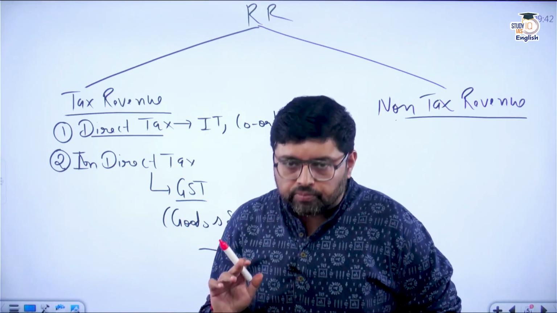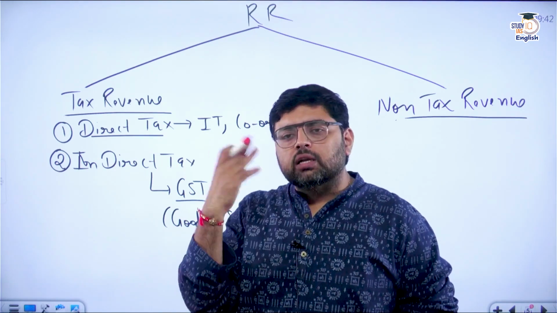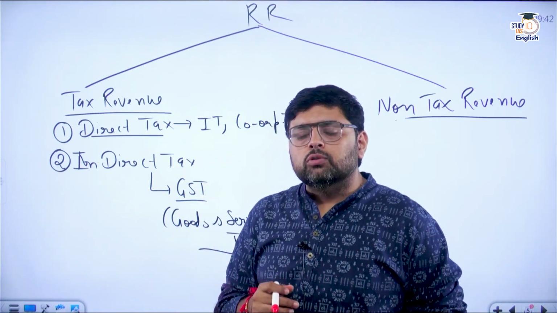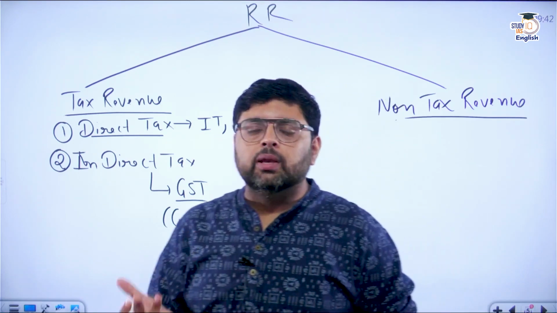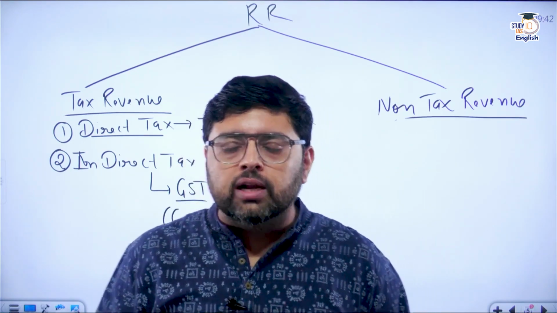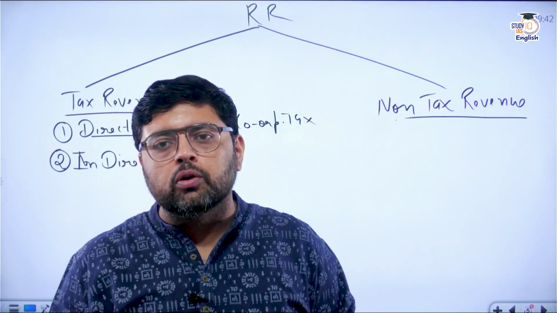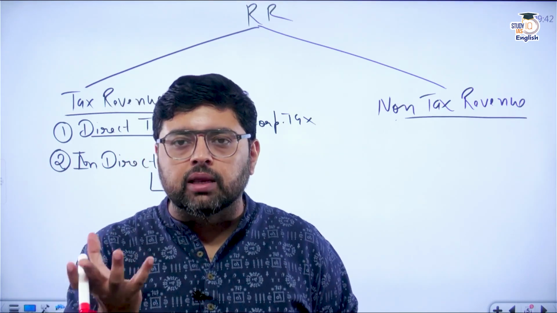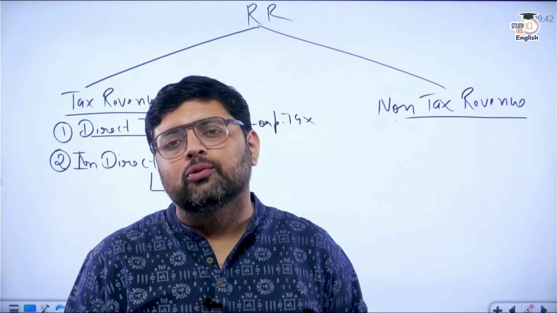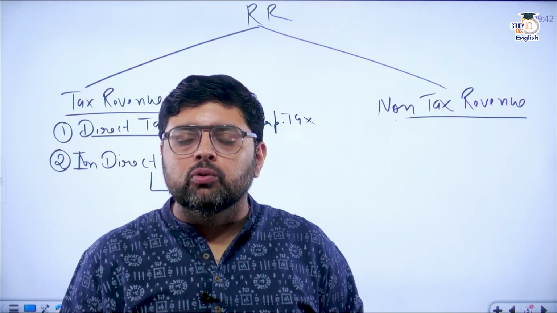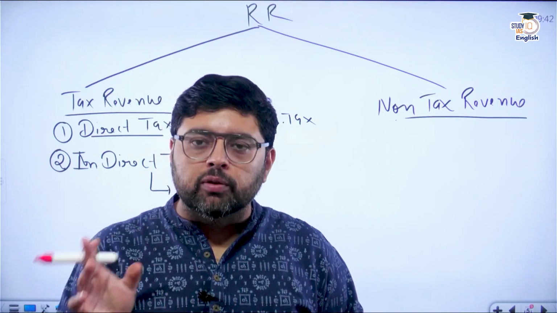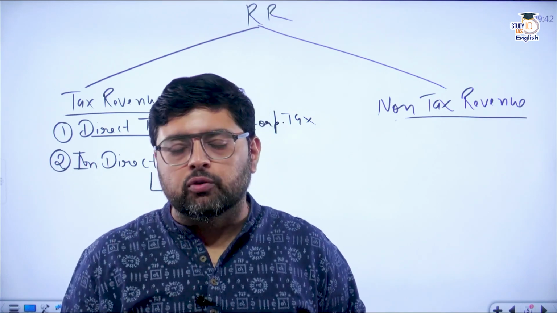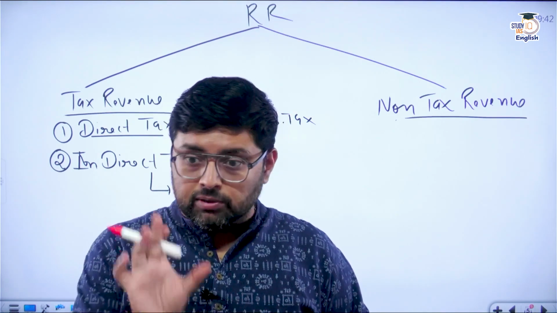For example, if you started a new job or a new company, you know that you are going to generate some money. That is a source of income for you. So the one who is generating that, we know from the beginning itself, at the end you have to pay the tax. That is why it is direct.